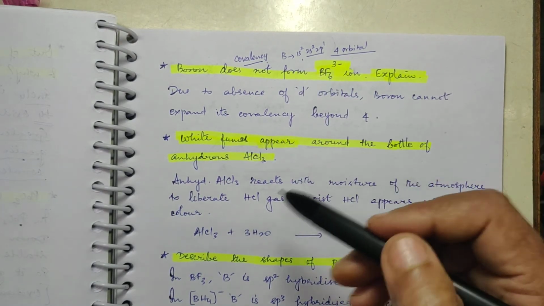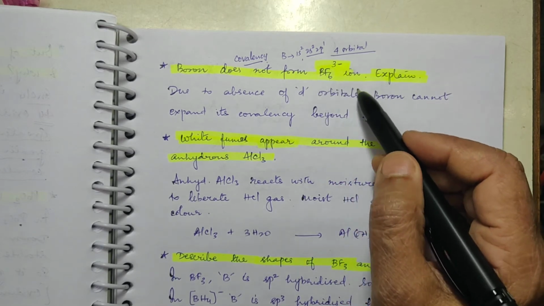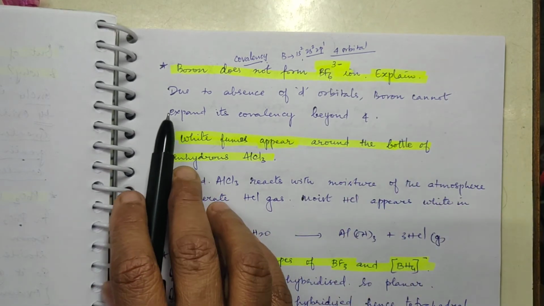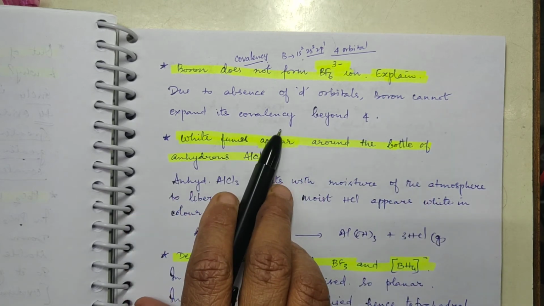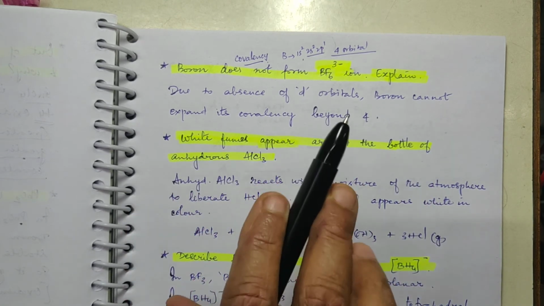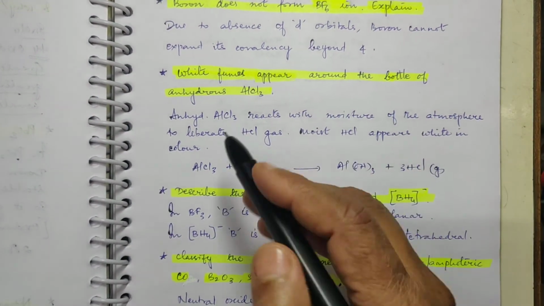So because it cannot expand its covalency beyond 4, BF6 minus is not possible. Due to absence of d orbitals, boron cannot expand its covalency beyond 4. This is the answer, right? Okay. Now come to the next question.